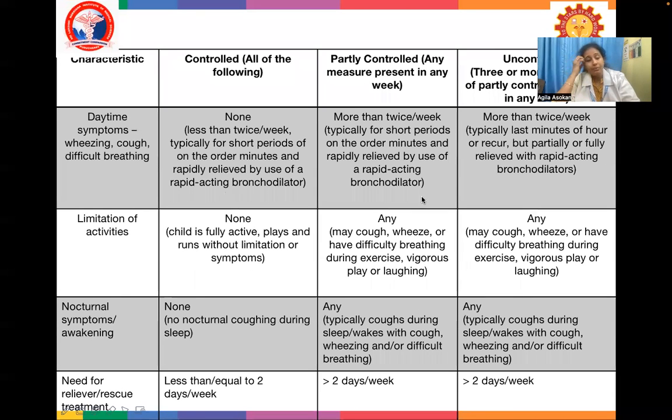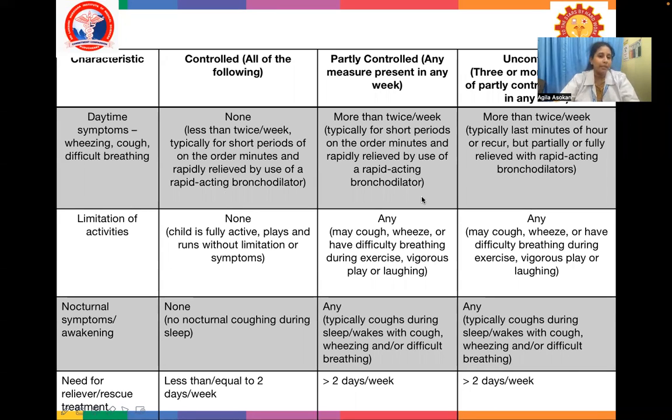Now, daytime symptoms like wheezing, coughing, and difficulty breathing will not be there. It will be typically more than twice a week. And it will be lasting for shorter periods on the order of minutes and rapidly relieved by use of rapid-acting bronchodilators, partly controlled asthma. In uncontrolled asthma, it will be more than twice a week, typically last minutes to hours or recur, but partially or fully relieved with rapidly acting bronchodilators.